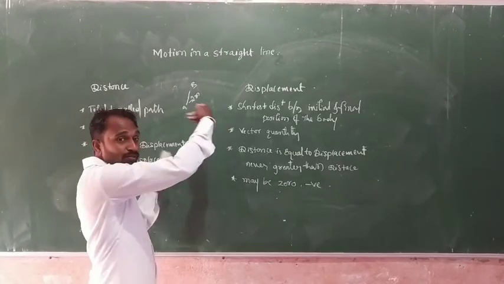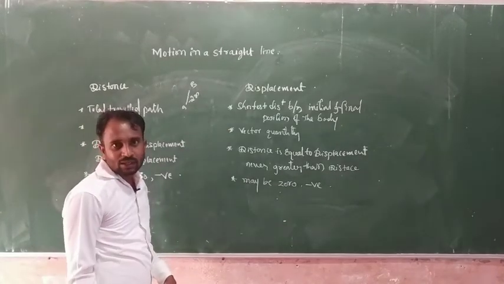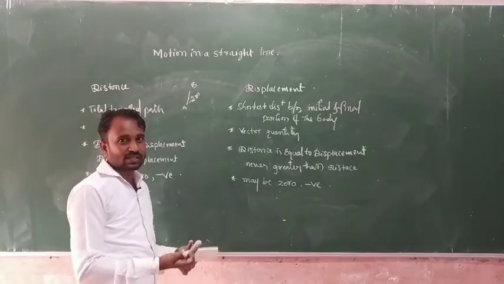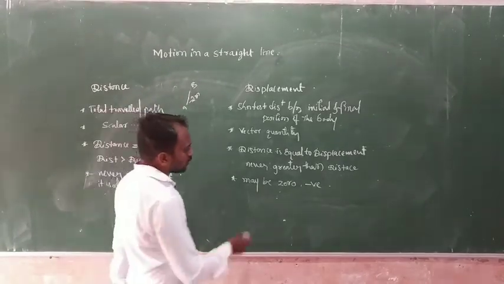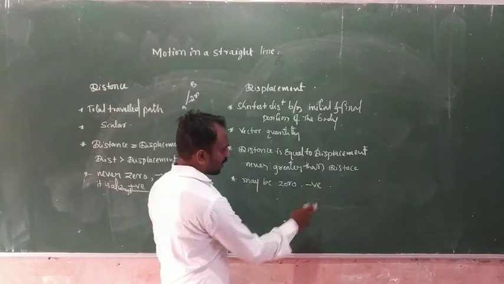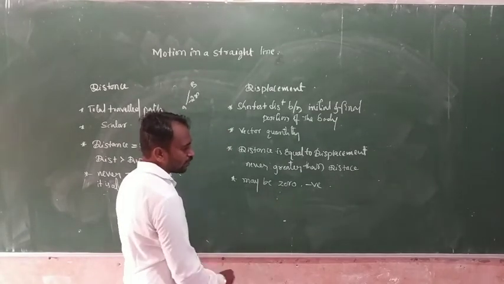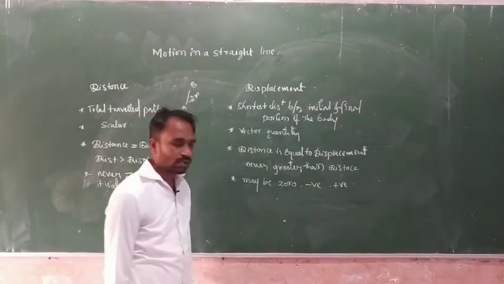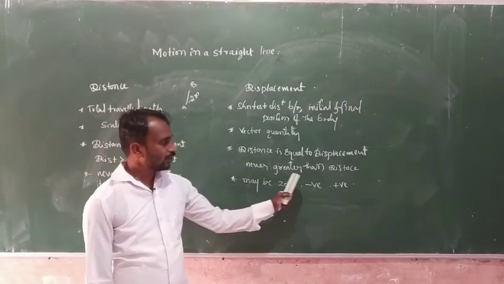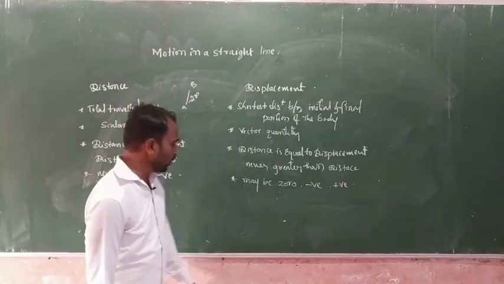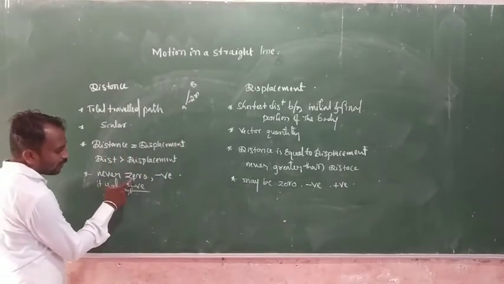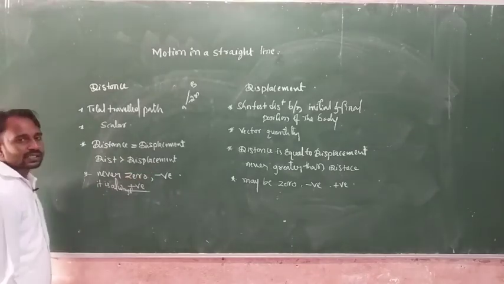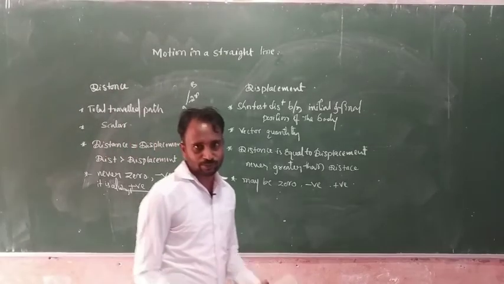It means 7 minus 5, where minus represents negative. Sometimes displacement is represented as negative. It may be 0, negative or positive. So distance is never 0 or negative, and we always consider it a positive value.